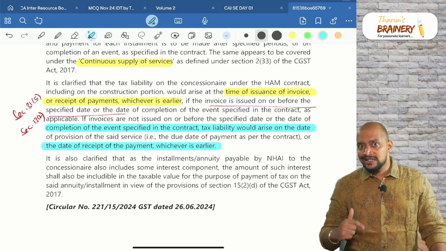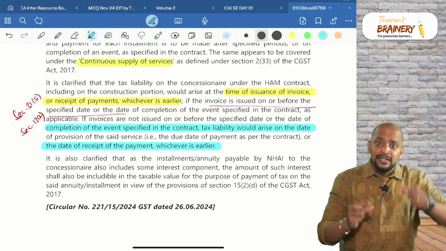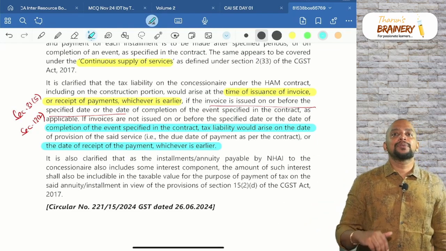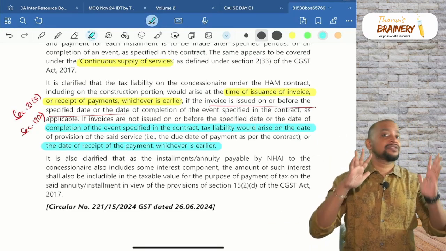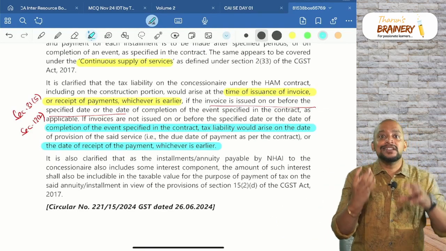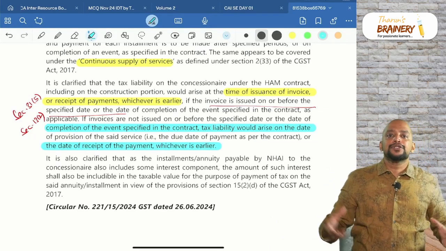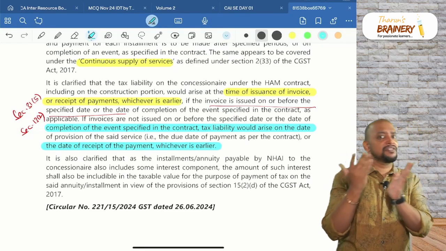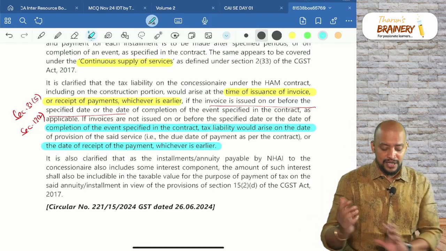But in every annuity there will be an interest component. So how do we determine the time of supply for that interest component? There is no need to determine the time of supply separately, because this interest is nothing but part of the installment. The same time of supply that applies to the installment is applicable even for the interest involved in that installment.